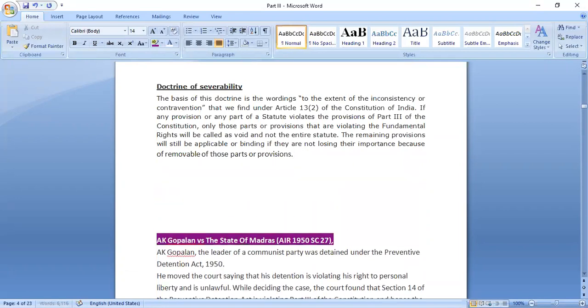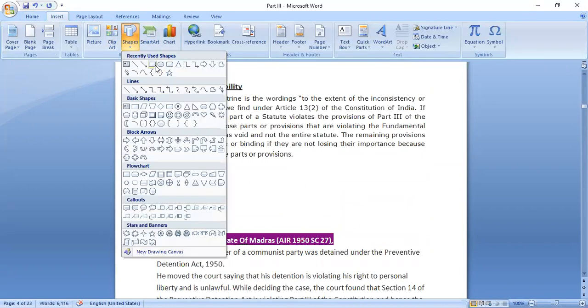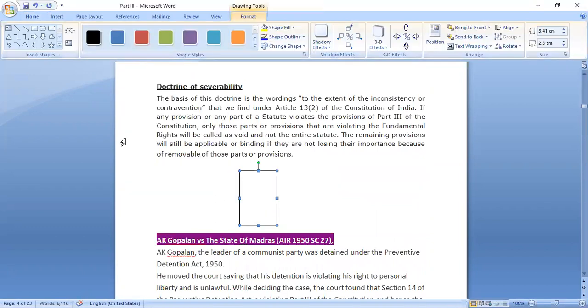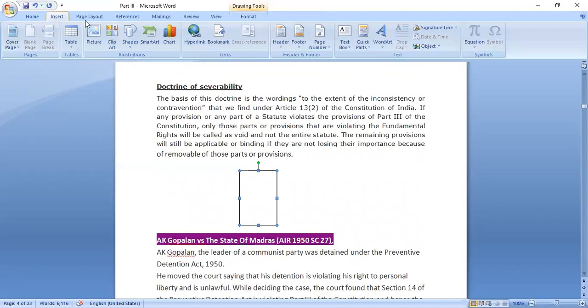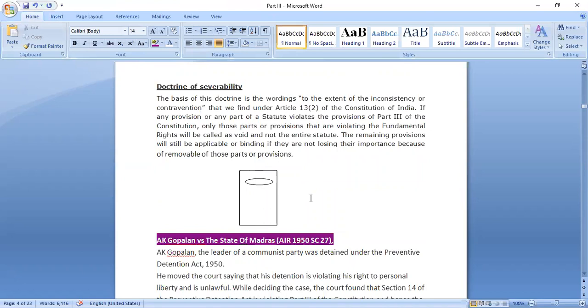It is just a part of it. The statute in total is not violating the provisions of the Constitution, but only one part or one provision of that particular statute is violating the provisions of the Constitution of India.